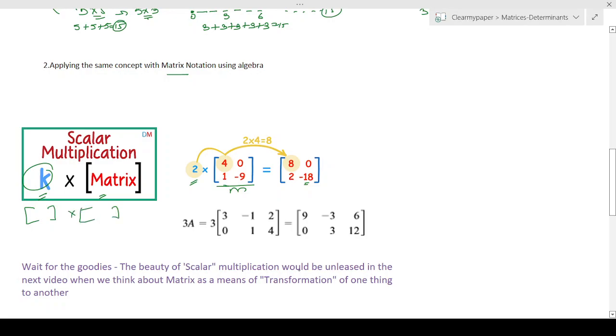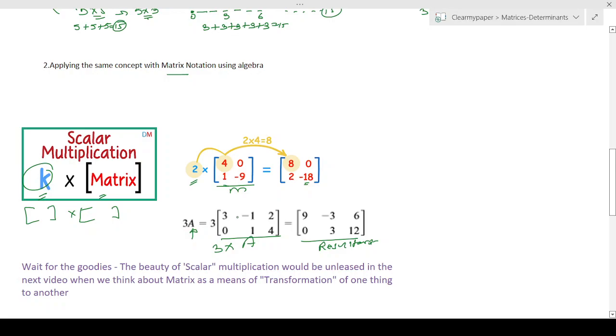Okay, in this case again, let's say A is a matrix. Normally we will not write a big matrix, we'll just call this A. So when you say 3A, basically you are scaling up the matrix A by 3 times, right? If you see here, 3 into this, each number is multiplied by 3 and we get this kind of resultant matrix. So the multiplication of a matrix by a number, this number is called a scalar, scaled up or scaled down, is pretty simple.